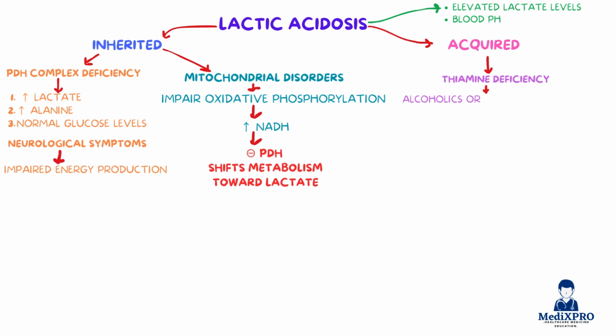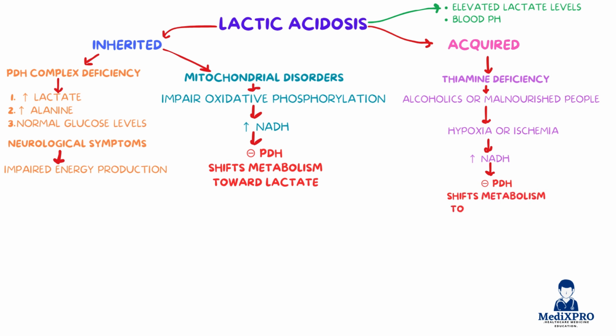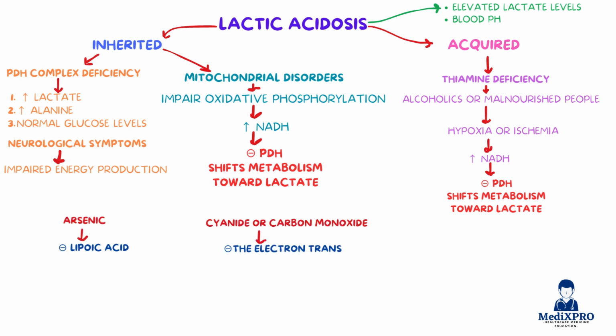Thiamine is required for PDH function, so its deficiency mimics PDH inactivity. Hypoxia or ischemia reduces oxygen supply, impairing electron transport and increasing NADH, which again inhibits PDH and favors lactate production. In sepsis or shock, tissue perfusion drops, anaerobic glycolysis increases, and lactate accumulates. Lastly, toxins like arsenic, which inhibits lipoic acid, and poisons like cyanide or carbon monoxide, which block the electron transport chain, also lead to NADH buildup and lactate accumulation.